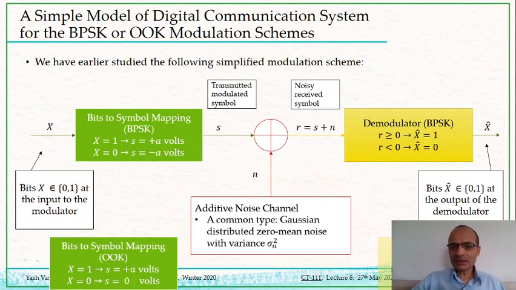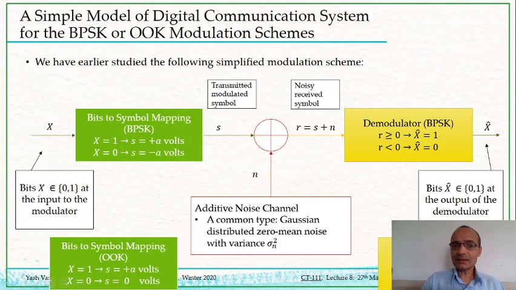And you may recall that at the receiver side, our rule became only slightly different. Instead of comparing R with 0, we now compare R with A divided by 2.